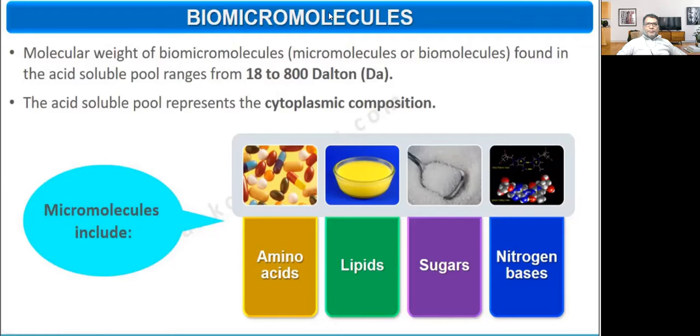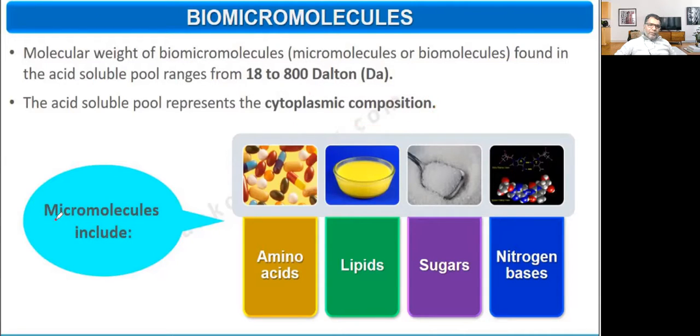Now, what are biomicromolecules? Micromolecules, or biomicromolecules, found in the acid soluble pool, range in molecular weight from 18 to 800 Dalton. Earlier we said less than 1000, but the exact range is 18 to 800 Dalton. The acid soluble pool represents the cytoplasmic composition.